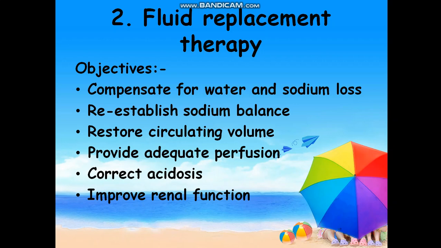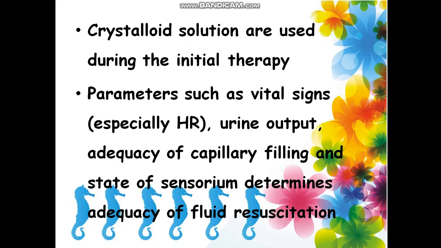Maintain the sodium potassium pump, since extracellular and intracellular imbalance is there. Depending on the ABG value we have to correct the acidosis and improve the renal function. That is the second one, fluid replacement therapy.